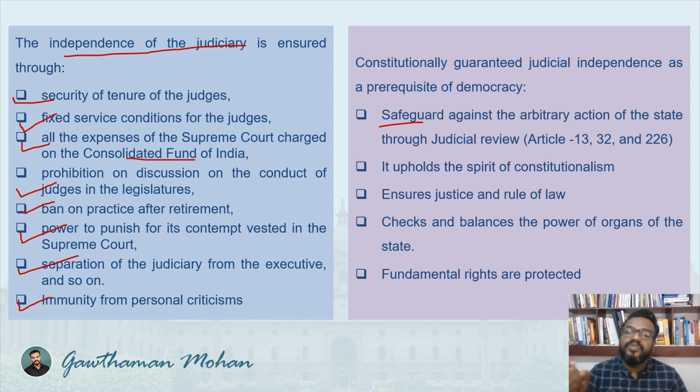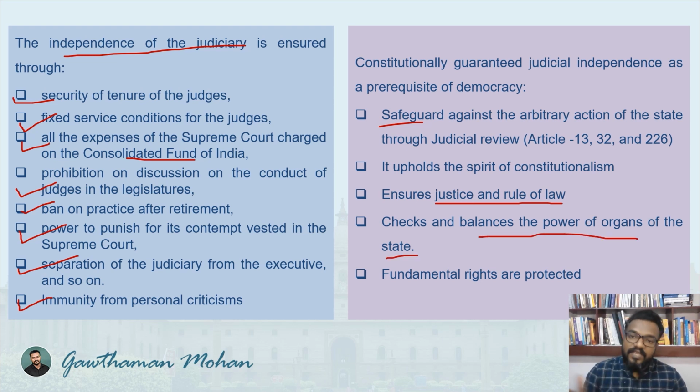How is the judiciary doing that? They have a power called judicial review. So the judiciary reviews the laws which are made by the Parliament, and Article 13, Article 32 and Article 226 of the constitution clearly describe the judicial review and the power of the judiciary. It also upholds the spirit of constitutionalism. If independence of judiciary upholds the spirit of constitutionalism, it ensures justice and rule of law. These are all core principles that we can see in our Indian polity. So it ensures justice and it ensures rule of law. It checks and balances the power of the organs of the government, especially the government.